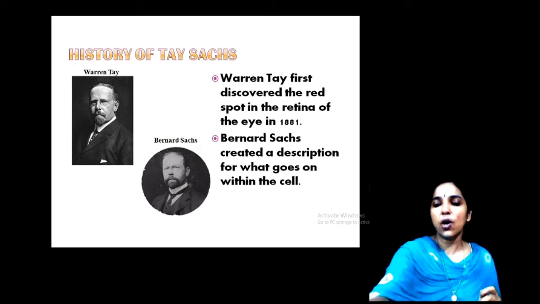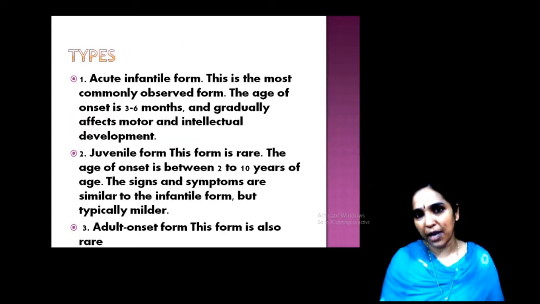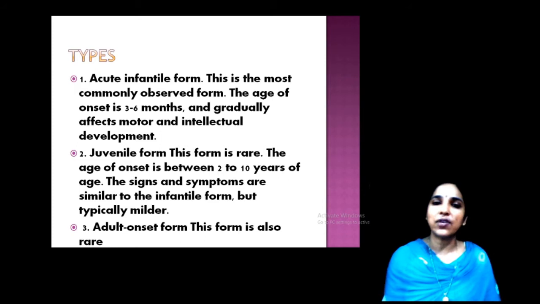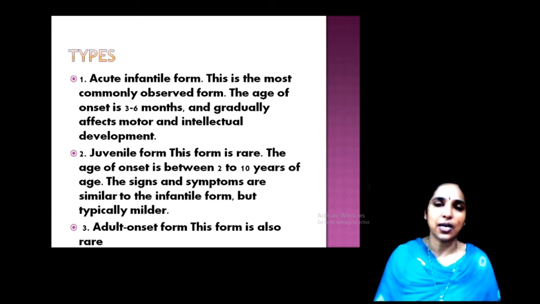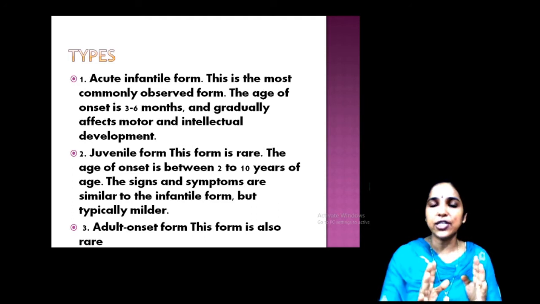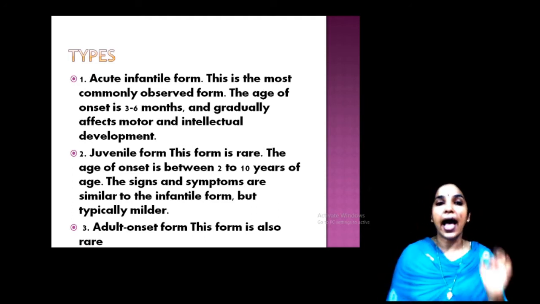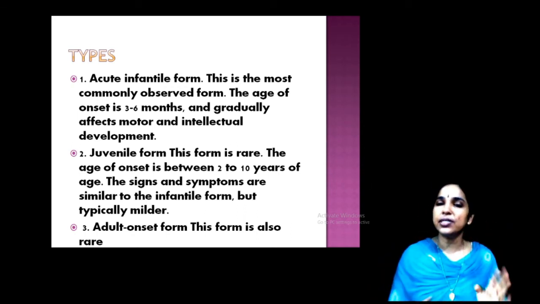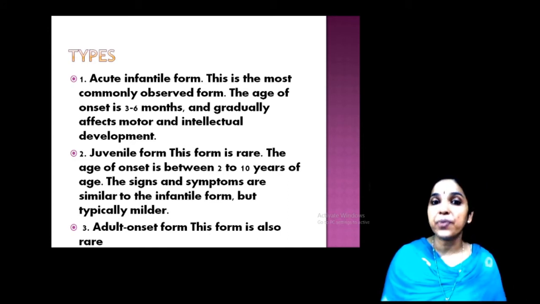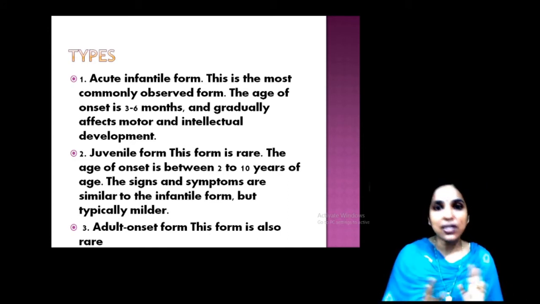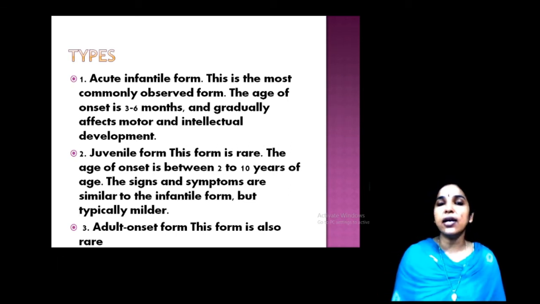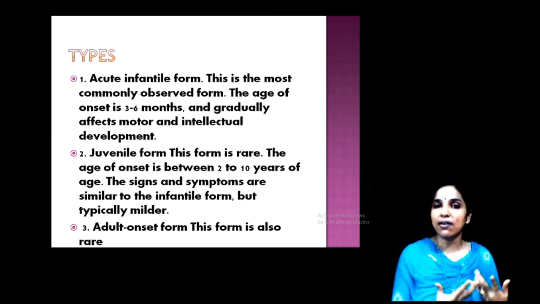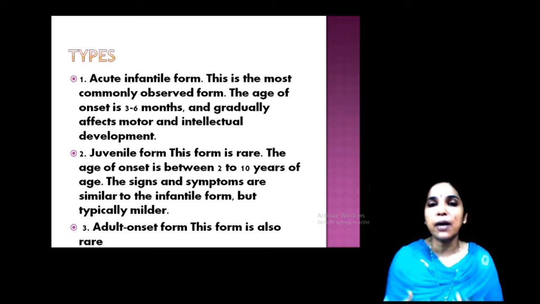Now, let us see what the different types of Tay-Sachs are. Tay-Sachs affects different stages of our life cycle. Based on that, it is divided into three main groups. The first one is the acute infantile form. The term itself says infants, you know who infants are. This is the most severe case, affecting infants usually between 3 to 6 months. Symptoms start in the early months itself and gradually become severe, affecting motor and intellectual development.